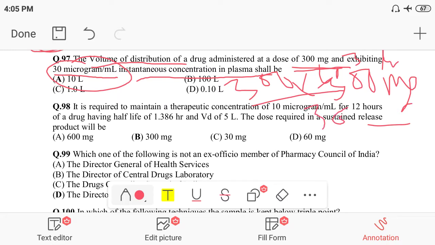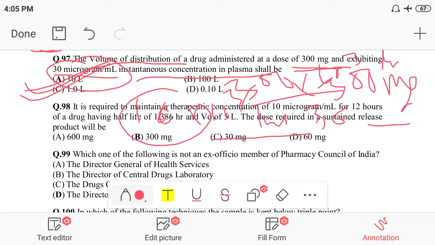So that is 10 into 10 to the power 3 ml, or in liters this would be 10 liters. So the correct option would be A, because we divide this quantity by this. We converted 300 milligram into microgram and divided by 30 microgram per ml, and the result comes in ml, so we have to convert it into liters.